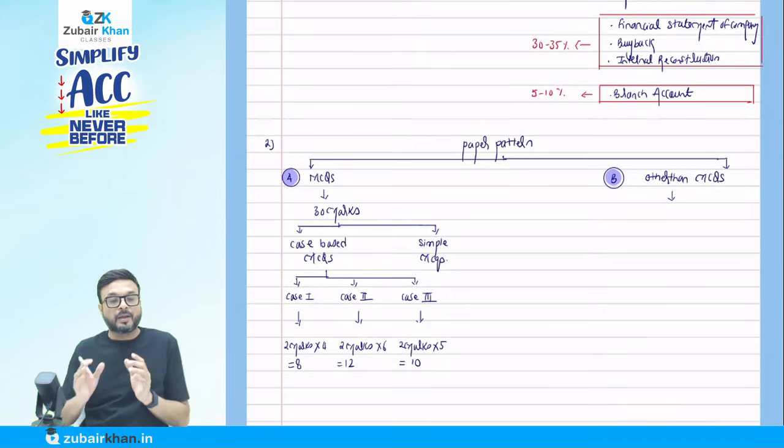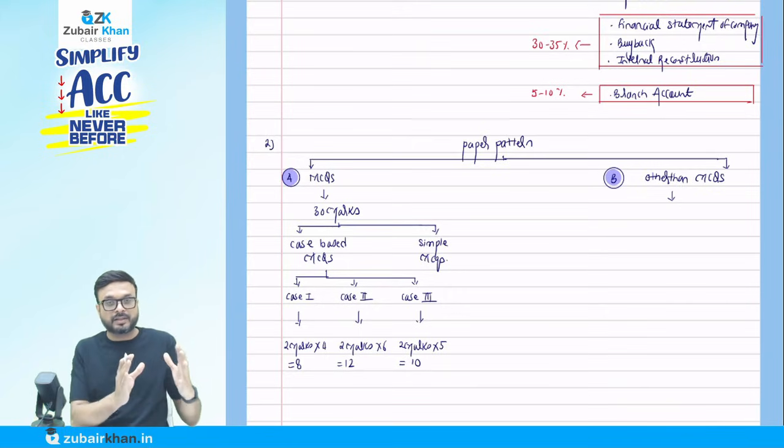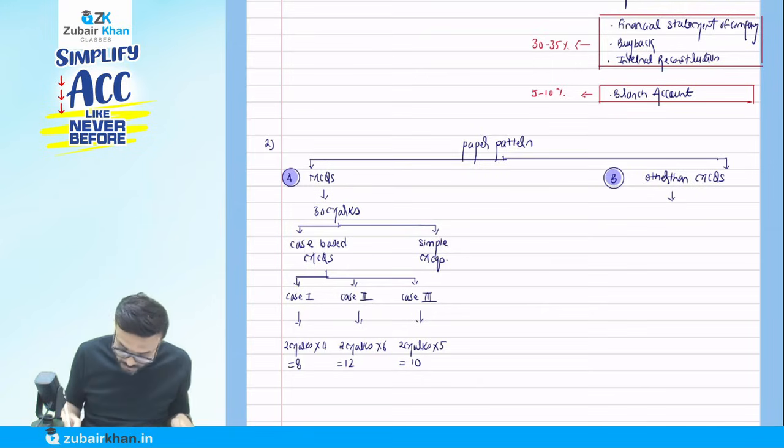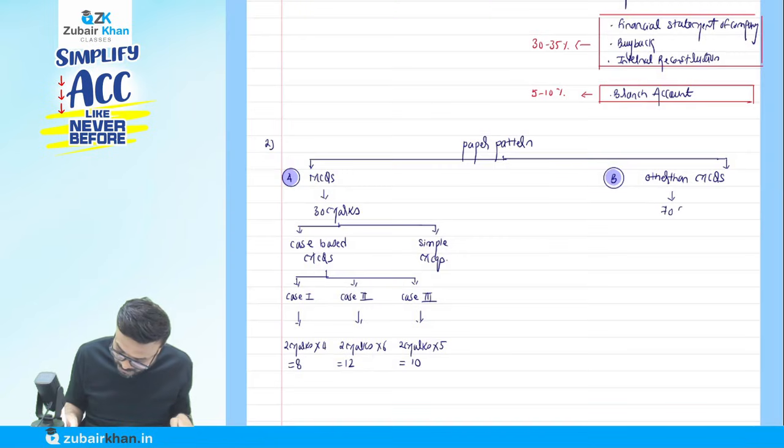A is for 30 marks and B is going to be for 70 marks. You will see that 70 marks. They will ask you 6 questions, multiplied by 14 marks each, so that will come to 84 marks.